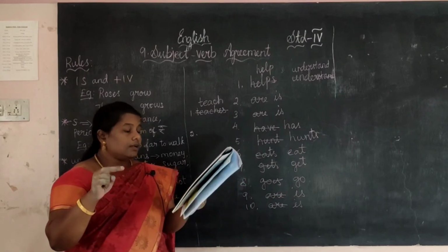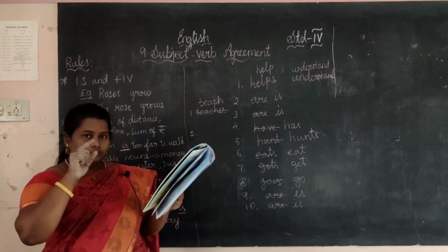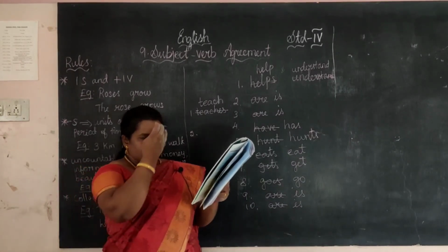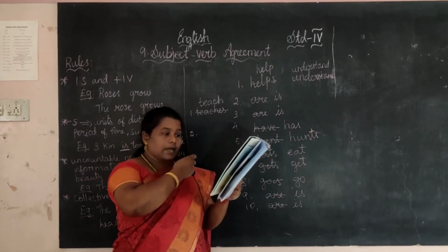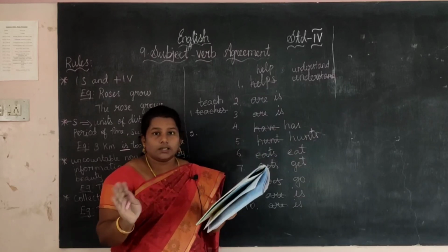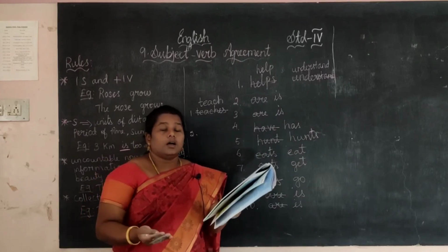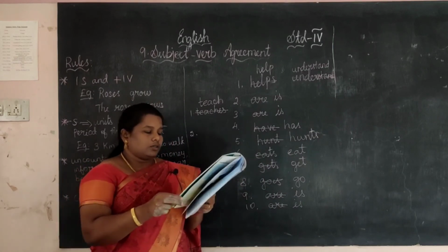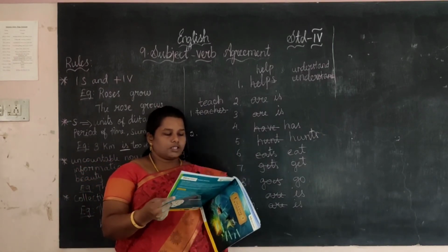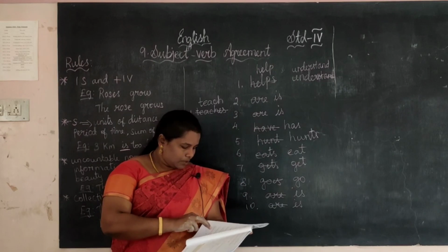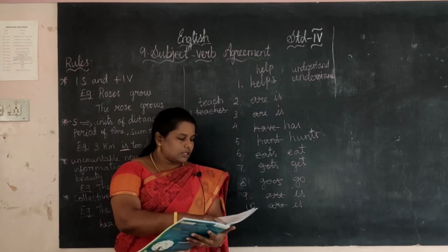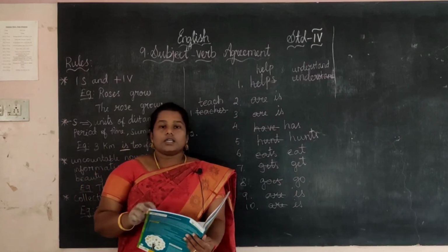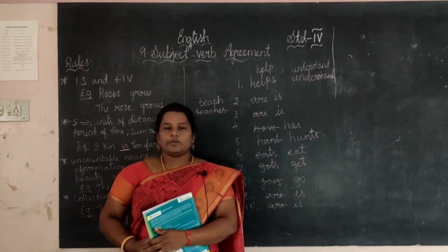Here, okay, list of books. So we want to give not are, we want to change the verb. Next one is that you was. Was will not come. What is the plural form for that? We want to give that. Yes. This is your homework. These four are your homework, and in page number 36, this third one is your homework. Yes. Okay students, I hope you are all clear about the topic.